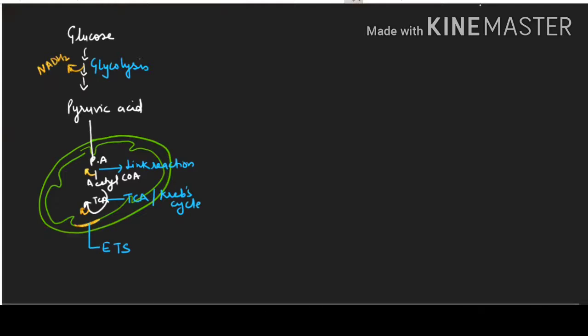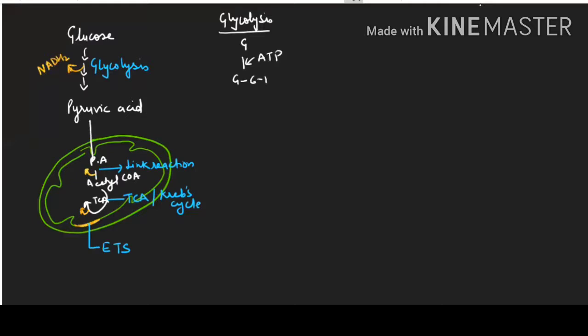Now see, I will explain glycolysis in the short form. It is a quick revision for your NEET exam. Just listen to the class carefully. Glucose, I am writing the short form, takes ATP to form glucose 6-phosphate, which changes to fructose 6-phosphate, which again takes ATP to form fructose 1,6-diphosphate. It breaks down into dihydroxyacetone phosphate and 3-phosphoglyceraldehyde.